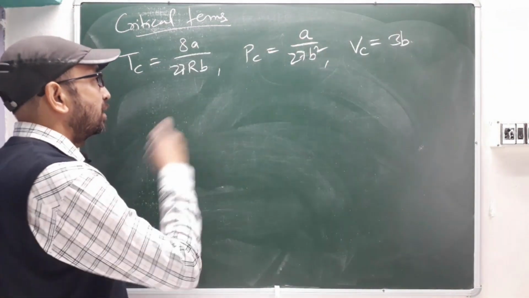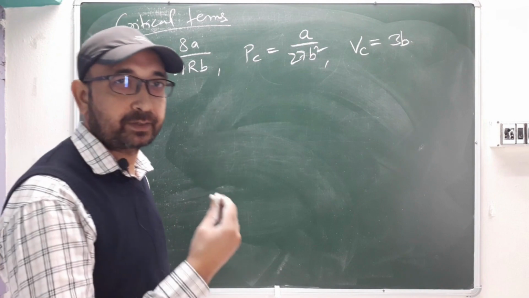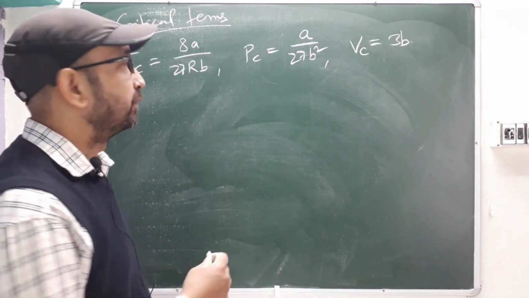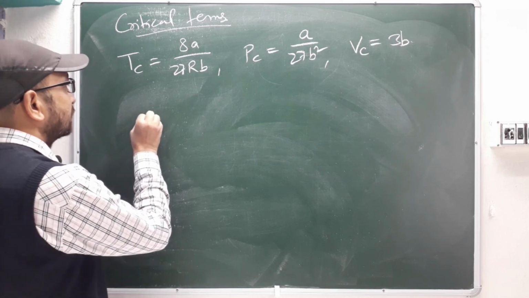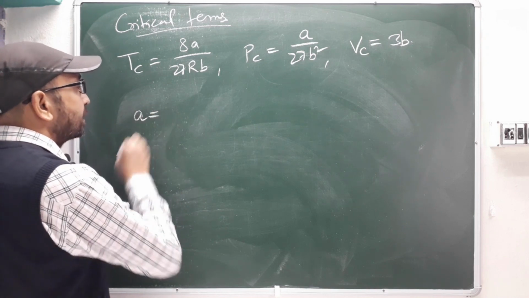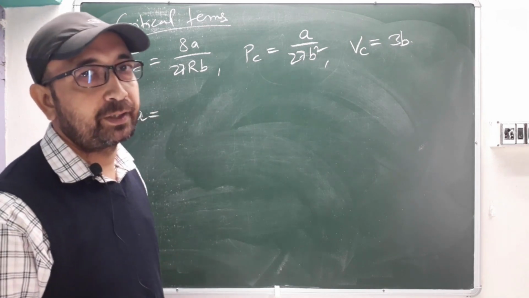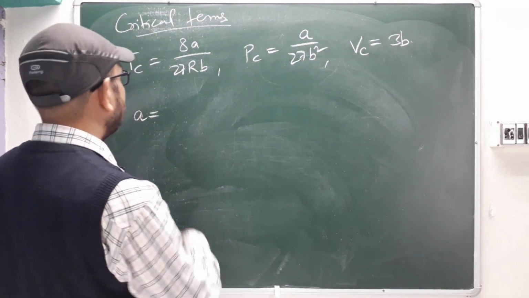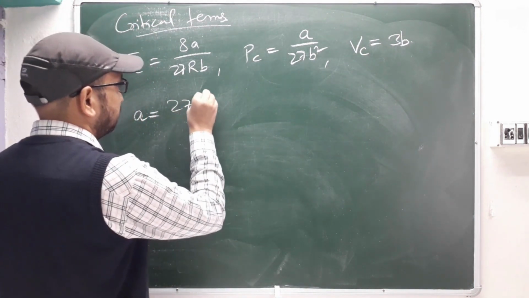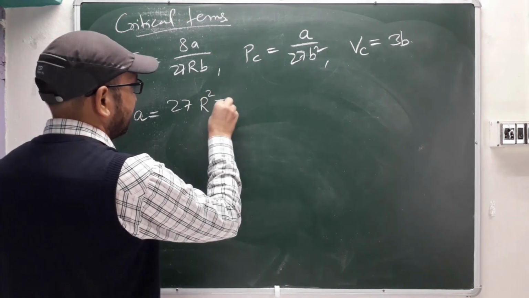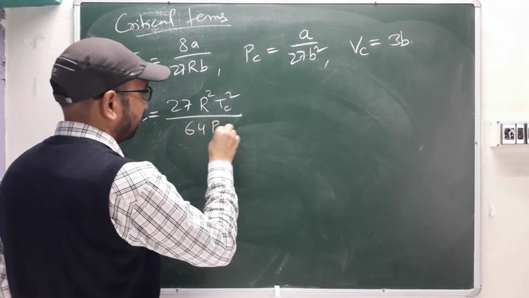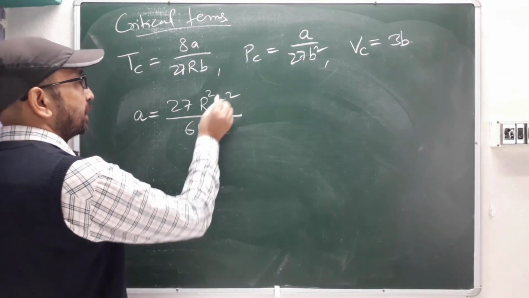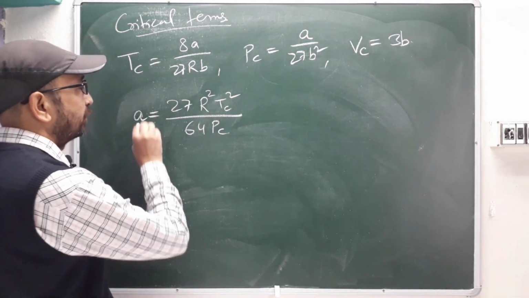Then in terms of a, the pressure factor, and b, the volume factor, we'll see how the changes happen. Suppose we are calculating a in terms of critical temperature and critical pressure. The equation will be 27 R squared T_C squared divided by 64 P_C.